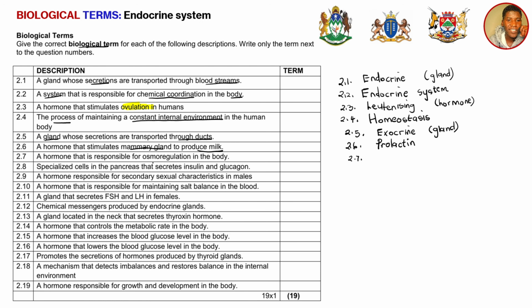And then now the hormone that is responsible for osmoregulation in the body, which most of you did in grade 11. Remember, osmoregulation is the control of the water levels in the body, when you are dehydrated or overhydrated. It is ADH, but these are biological terms. You don't write just ADH, you write antidiuretic hormone. You must write in full. This is a hormone that is secreted by the hypothalamus.